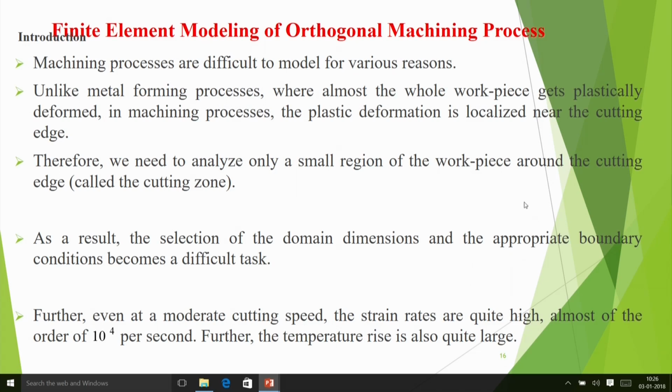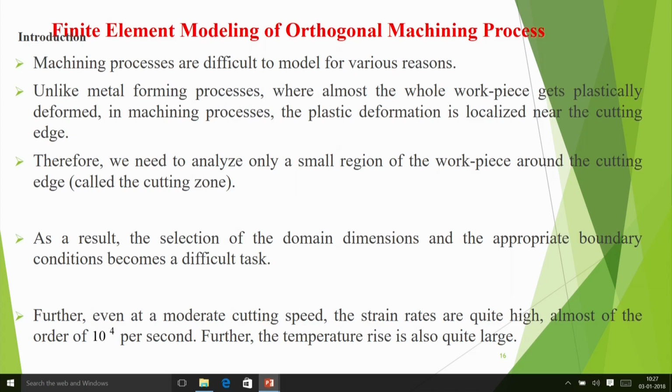So first some introduction: machining processes are difficult to model for various reasons. One is that unlike metal forming processes where almost the whole workpiece gets plastically deformed, in machining processes the plastic deformation is localized near the cutting edge. So you have to consider only the localized one, and that local thing has a lot of effect. If the local layer is very hard, it will have a significant effect.